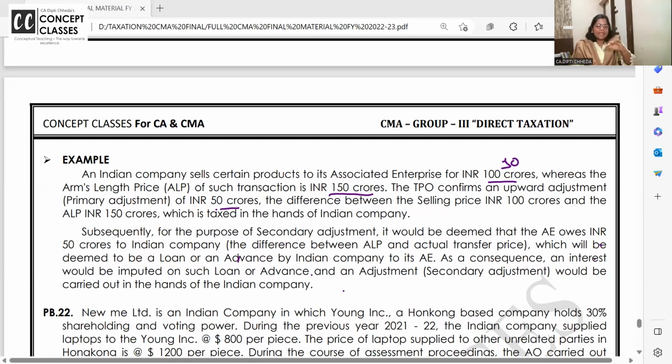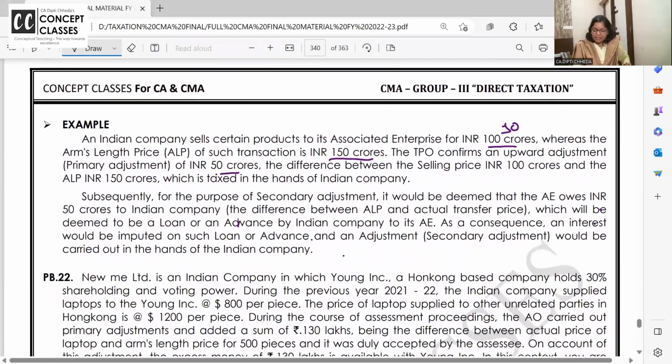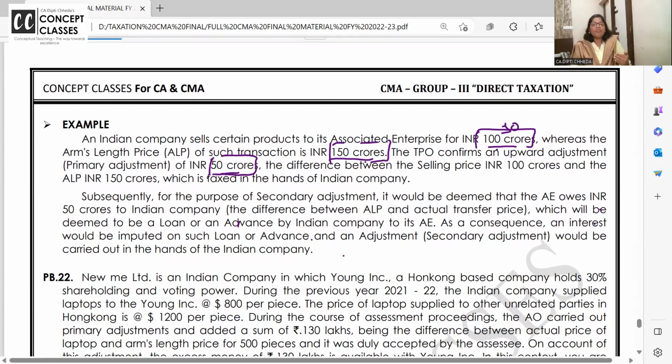Okay. Then secondary adjustment means that from the foreign company, if there is a difference, that we have shown 100 crores and arm's length price is 150 crores, 50 crores should be repatriated from foreign country to India within 90 days of the order.